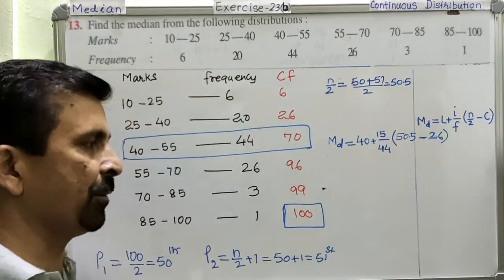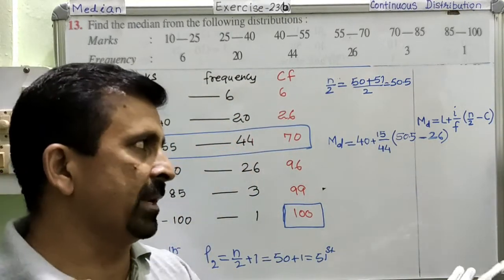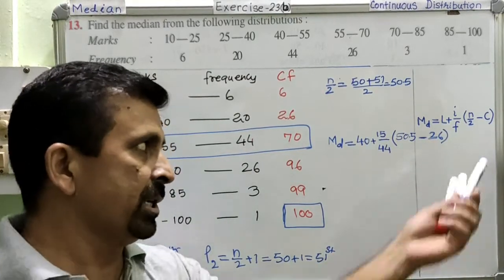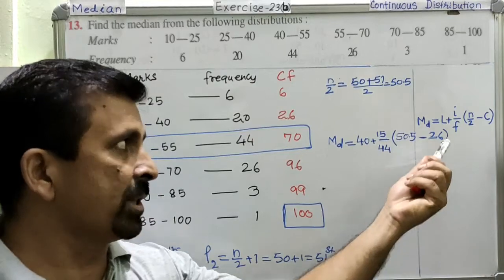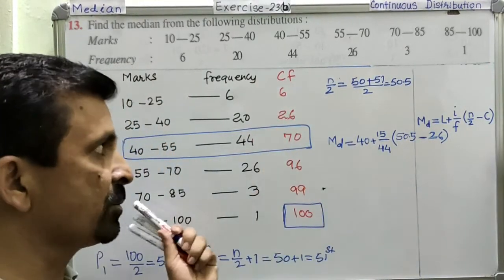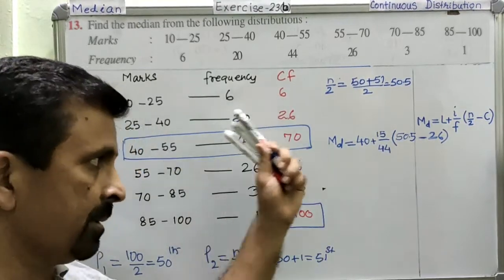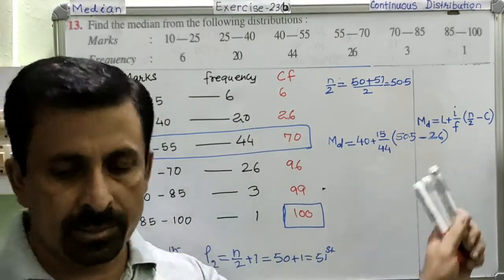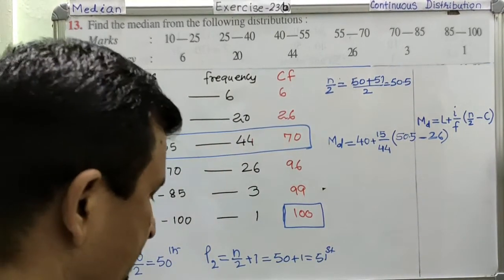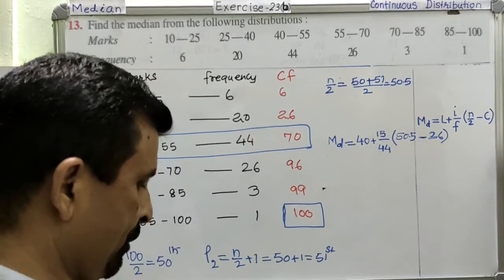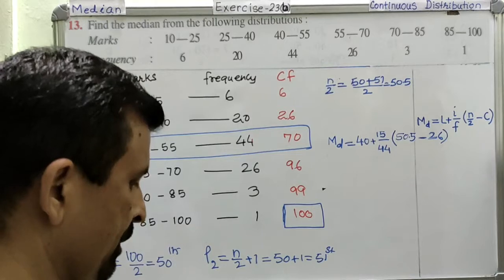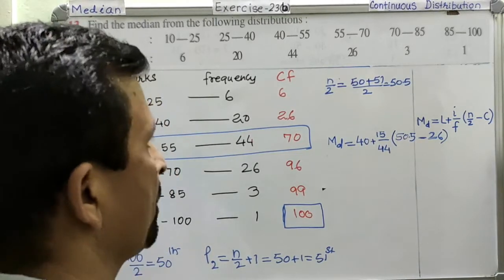This is very important. If you have understood this, then all the problem is over, because whenever you take the exam, you will have this formula in your question paper. So you don't need to remember this formula, but you need to know the meaning of each and every part, so that you can pick the right values from the given question and do the calculation. After this, now the calculation starts. So 50.5 minus 26 comes to 24.5.